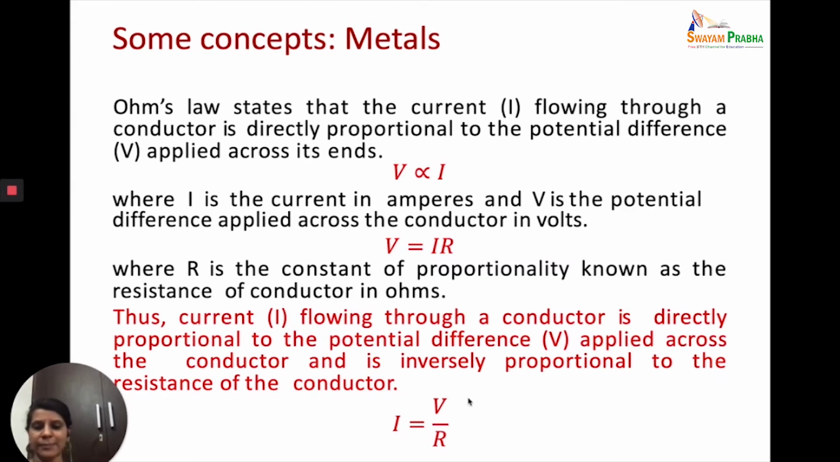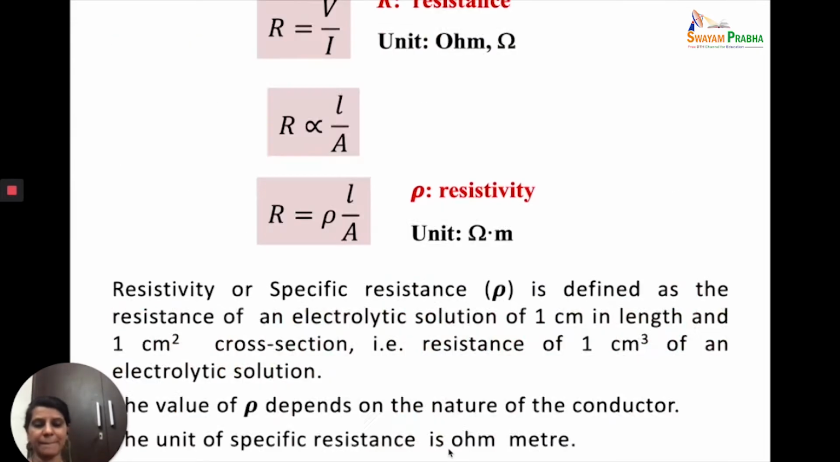So I in amperes, V in volts, R in ohms. Now, therefore, R can be written as V upon I. This R is the resistance here. The unit we have already said is ohms, and it is represented by this symbol. Now, this resistance of a conductor, and here it can be a metallic conductor or an electrolytic conductor.